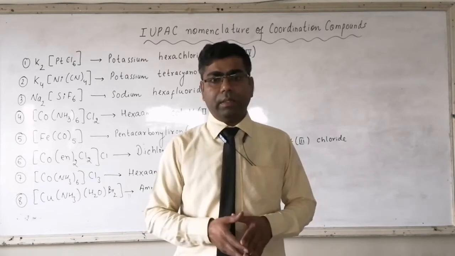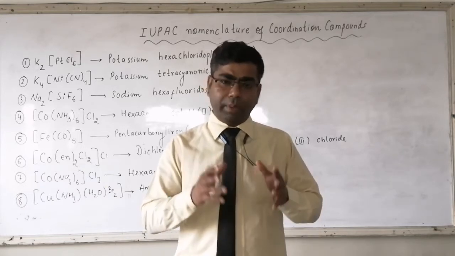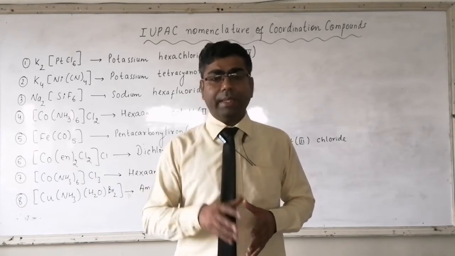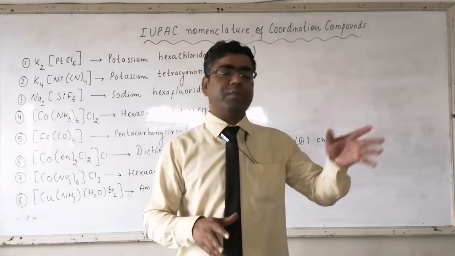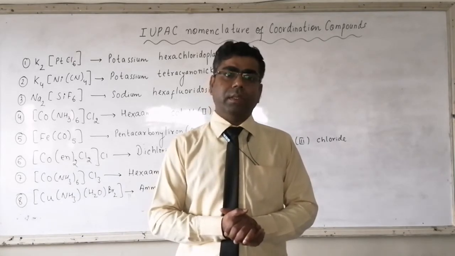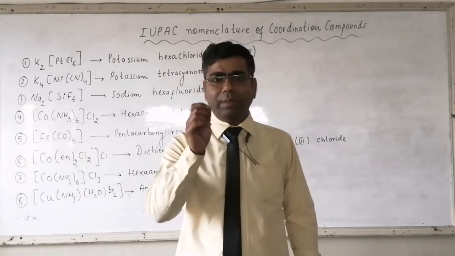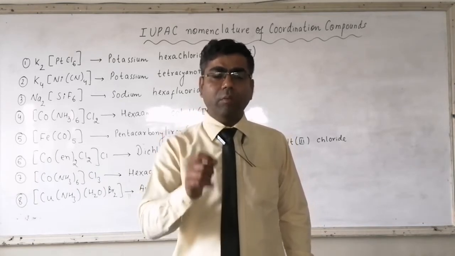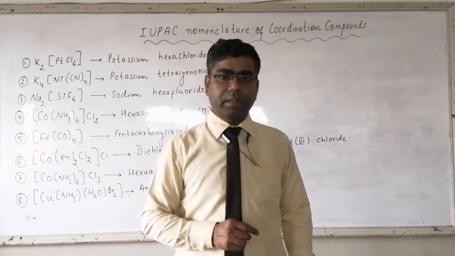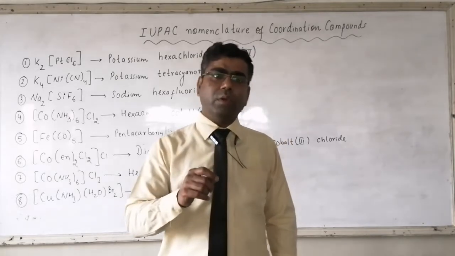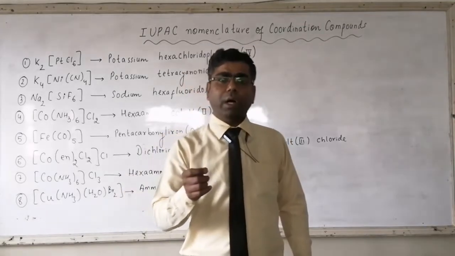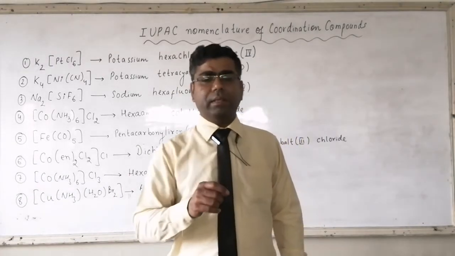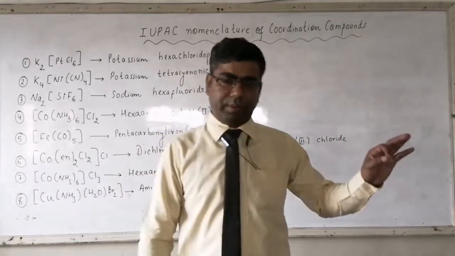Like if there is a complex ion of copper and the complex ion carries negative charge, then the name of the metal will end with ate. It means instead of copper we will write cuprate. If it is a negative complex of iron, then the name of iron will be ferrate.